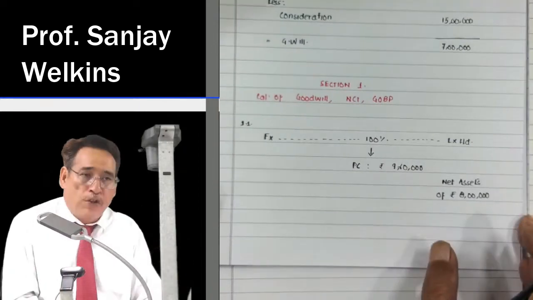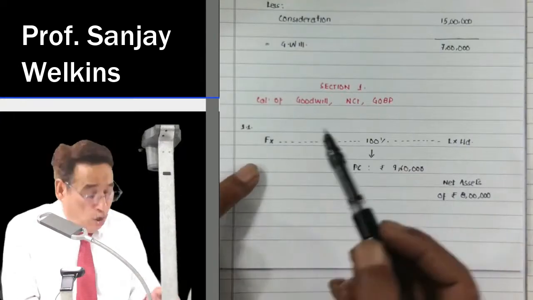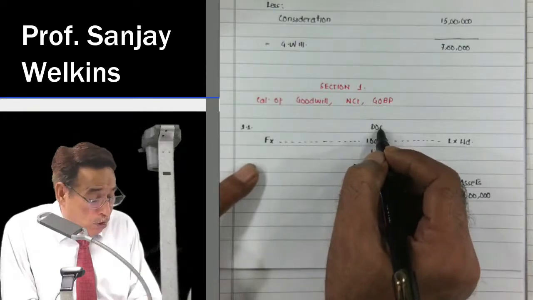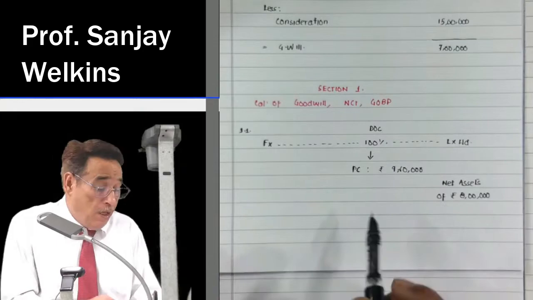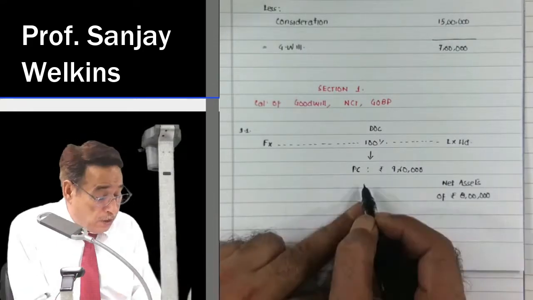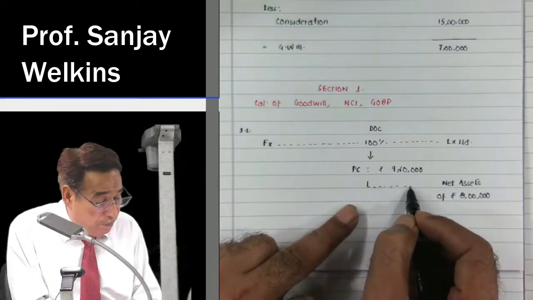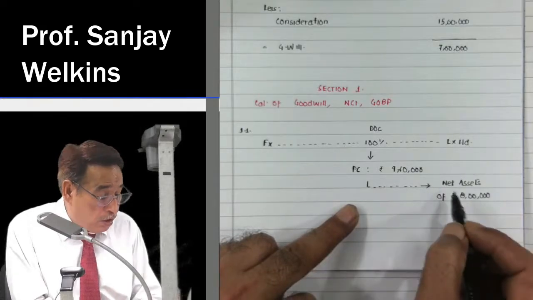Correct? The question is simply stating that FX Limited acquired on this date. We presume this is the date of control. On this date, we acquired 100% stakes of LX Limited. We paid actually 9,60,000 rupees, and on this date, that means on the date of control, LX Limited, which is the acquired company, has got net assets of rupees 8 lakh.